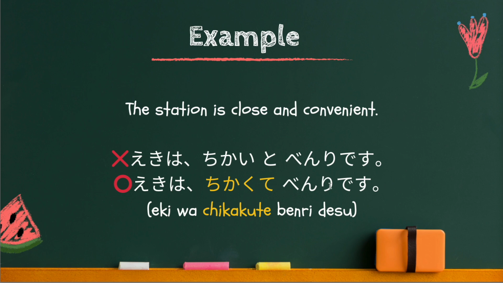Once again, you cannot use to particle to combine adjectives. You have to use the te form. And here, い-adjective comes first. So you have to use the te form of い-adjective, which is 近くて. 近くて, that's the te form of close, 近い.